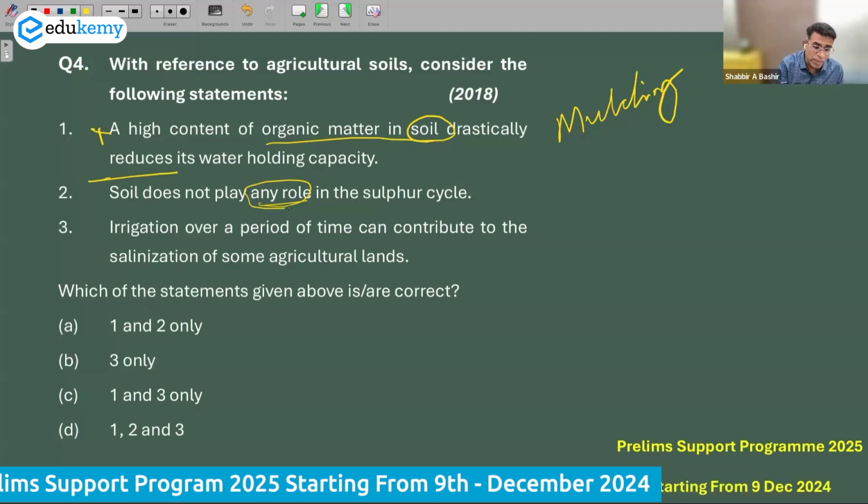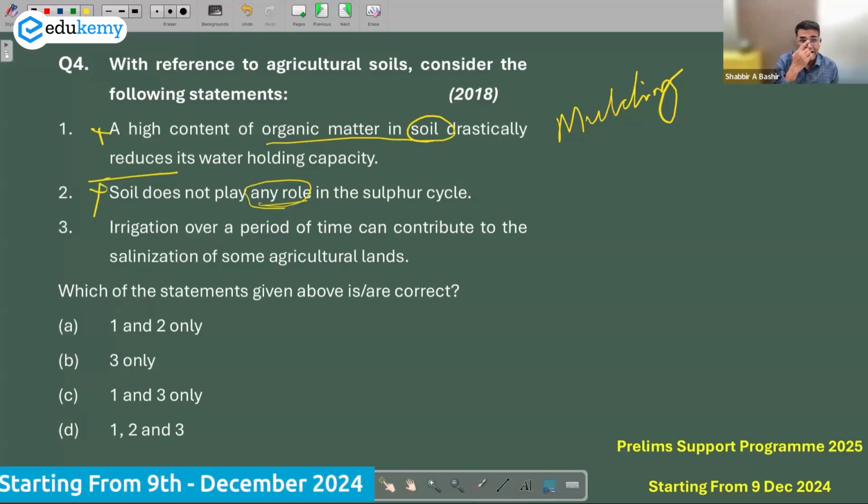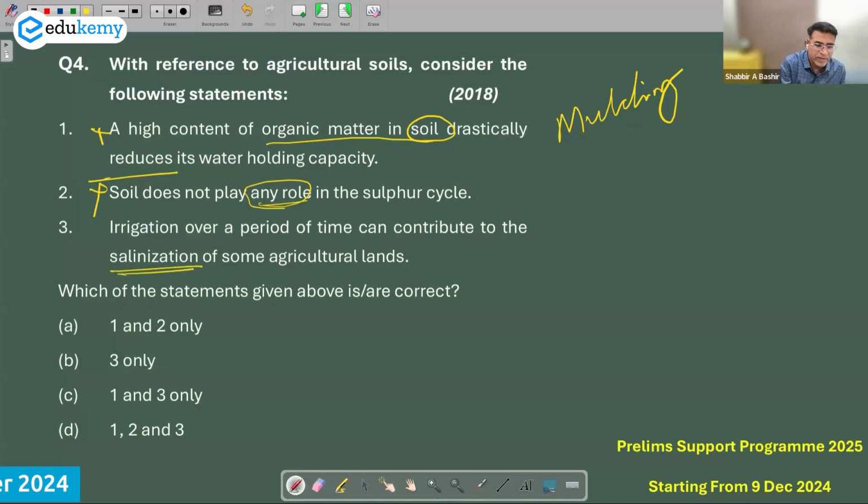The soil does not play any role in the surface cycle, this also will be a wrong statement. Irrigation over a period of time can contribute to salinization. Absolutely correct. We have problems related to salinization in Punjab. Problems of this kind are also in Maharashtra, parts of Western UP, Rajasthan, and parts of Haryana. So in this, only statement number 3 is right. So this is the way you solve such questions.